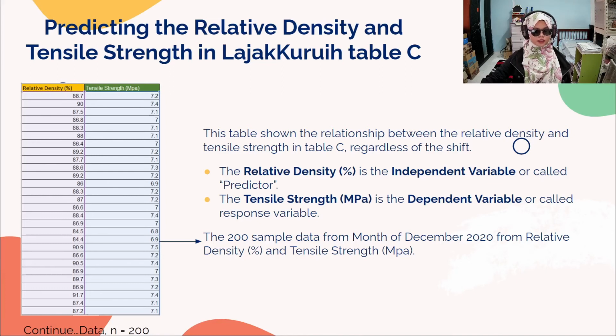The relative density in percentage is the independent variable, or called the predictor, and the tensile strength in MPa is the dependent variable, or called the response variable. This table is 200 sample data from the month of December 2020 for relative density and tensile strength.